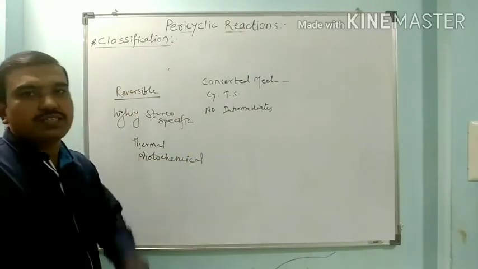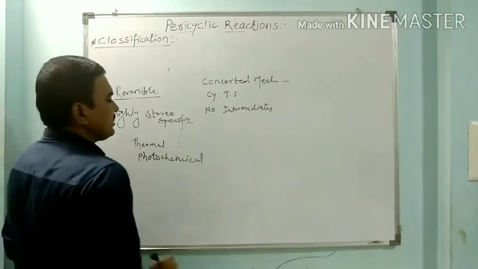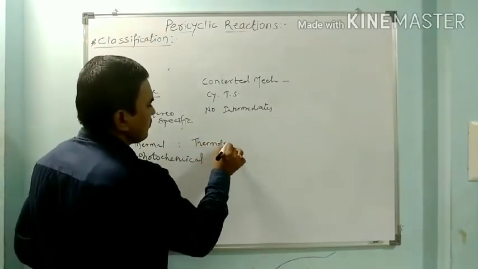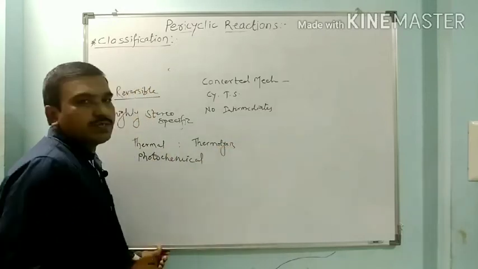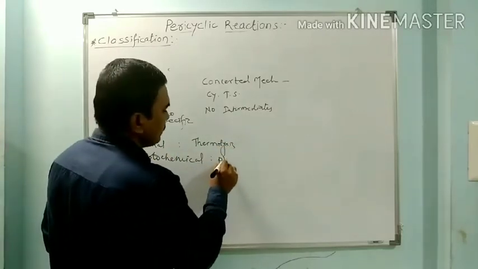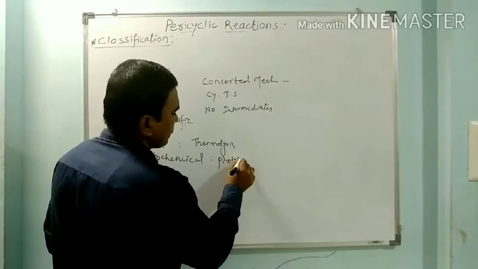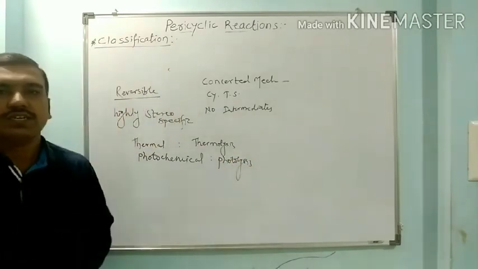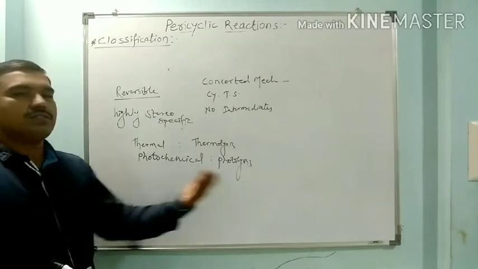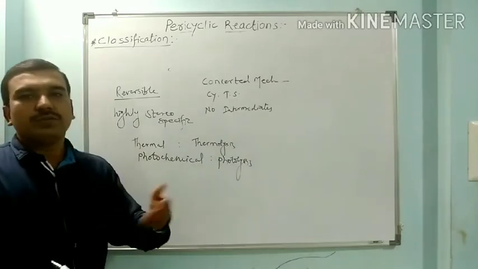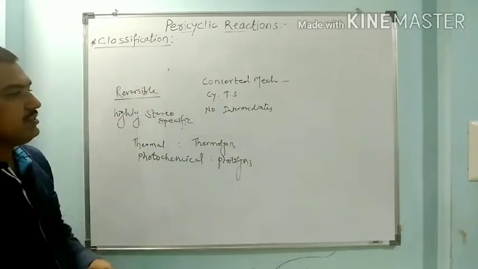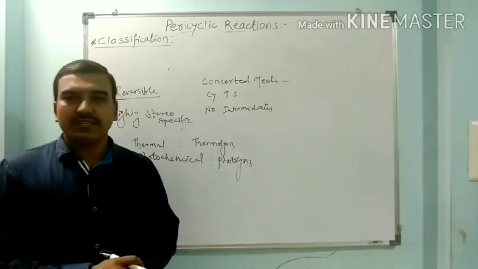When the reaction takes place thermally, it is called thermolysis. When it takes place photochemically, it is called photolysis. So the pericyclic reaction can proceed by providing heat or by induction of light. These are some important features of pericyclic reactions.